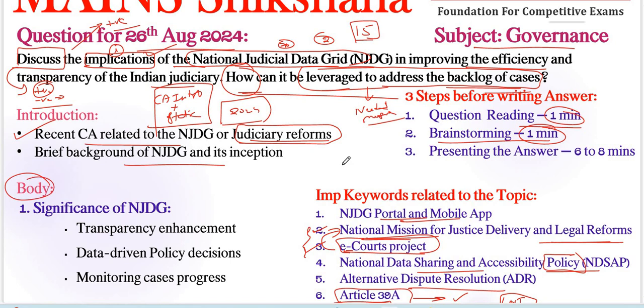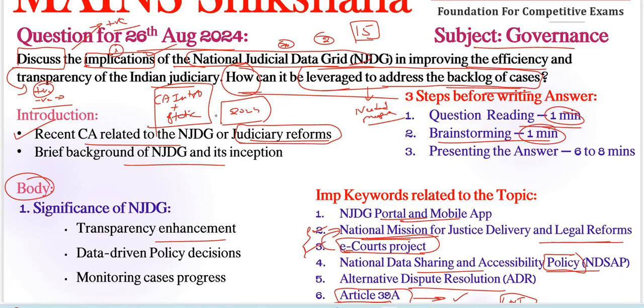So we need to address some significance part that is not mentioned in the question, but we are adding here: significance of NJDG. Transparency enhancement is very important, right? That is the importance of this National Judicial Data Grid. It allows public access to real-time data on case status, including pending and disposed cases across various courts.